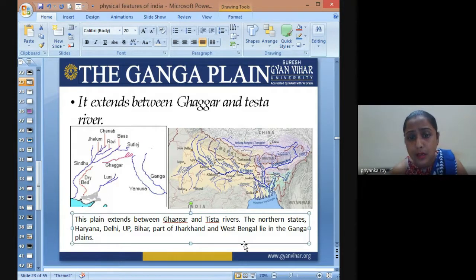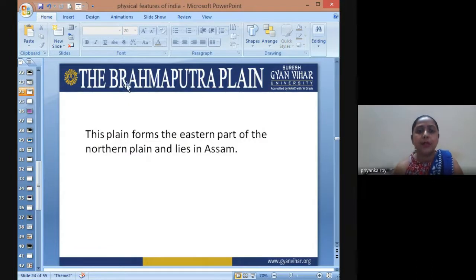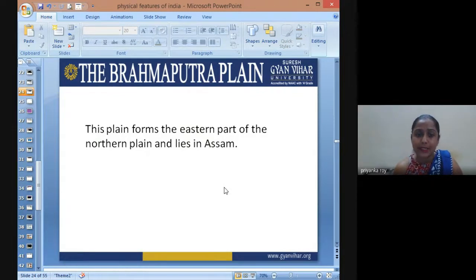Even Yamuna becomes a tributary and joins the Ganga river. We have two banks of the Ganga river system, which we are going to learn about in the river systems of our country. Then the Brahmaputra plains extend from the Teesta river to Lohit, a tributary of Brahmaputra in Indian territory that runs in Arunachal Pradesh.